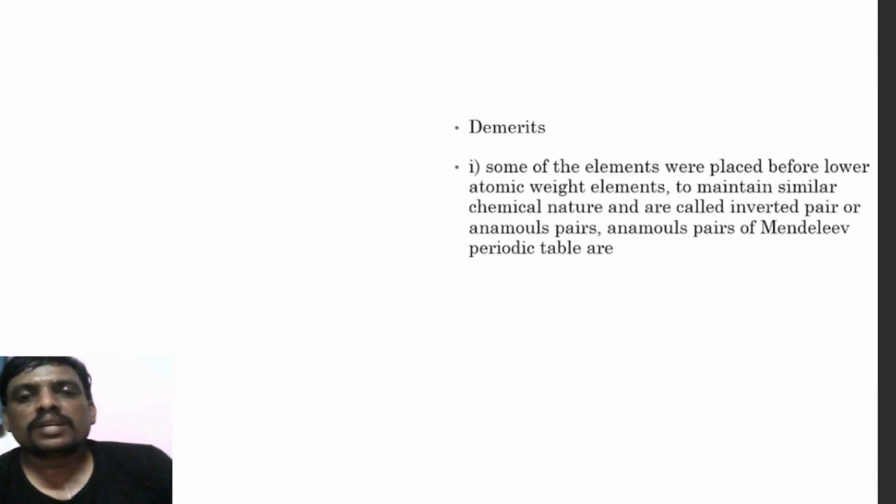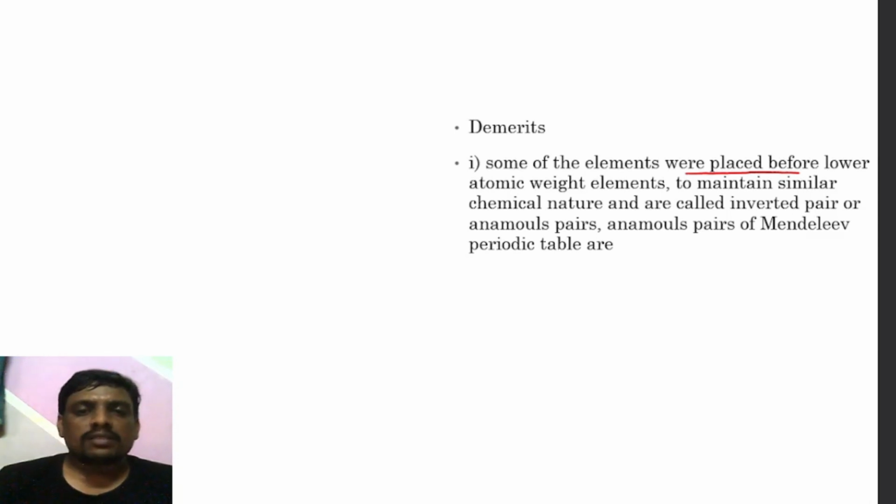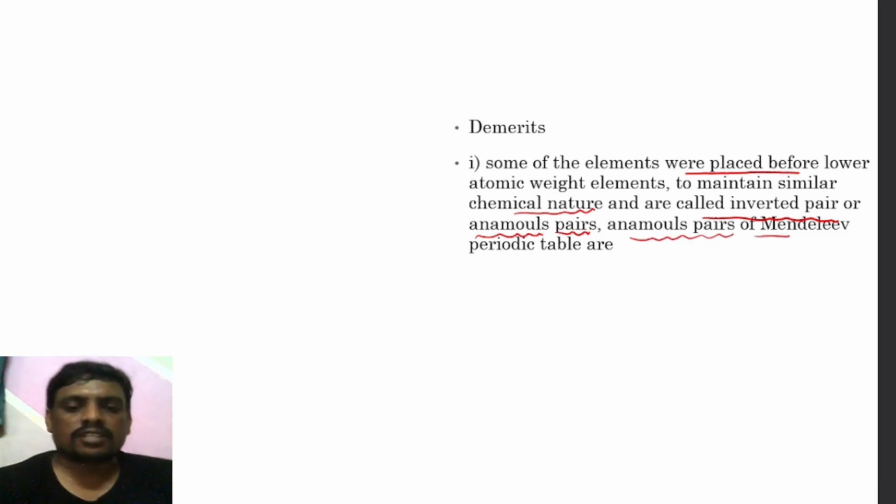Now finally, I would like to talk about the demerits of Mendeleev's theory. Some of the elements with higher atomic weight were placed before those with lower atomic weight to maintain similar chemical nature. These are called inverted pairs or anomalous pairs, and they cannot be explained by Mendeleev's periodic table.